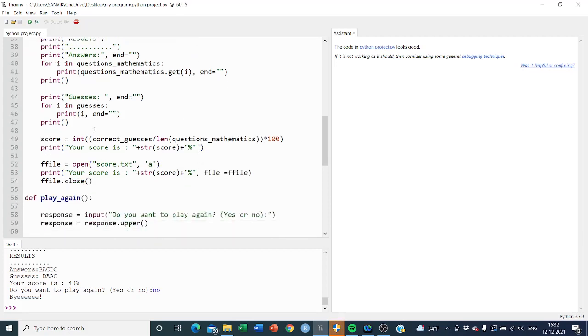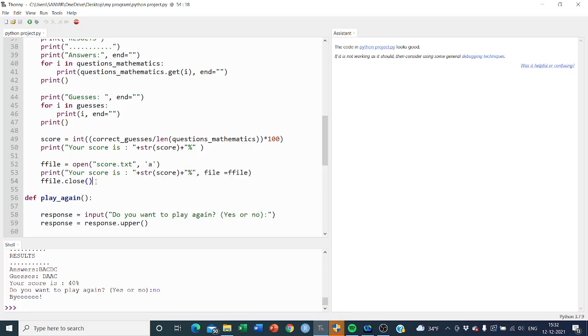In the next step, this file score.txt, I didn't make it. It will be automatically made by my program, and with this a symbol it is going to put this score, whatever I have written in the line over there, the same line. So it is going to show me my result and save it permanently in this score.txt. Whatever time I run my program, the values will be stored, and I can check at which quiz I have scored the maximum marks.